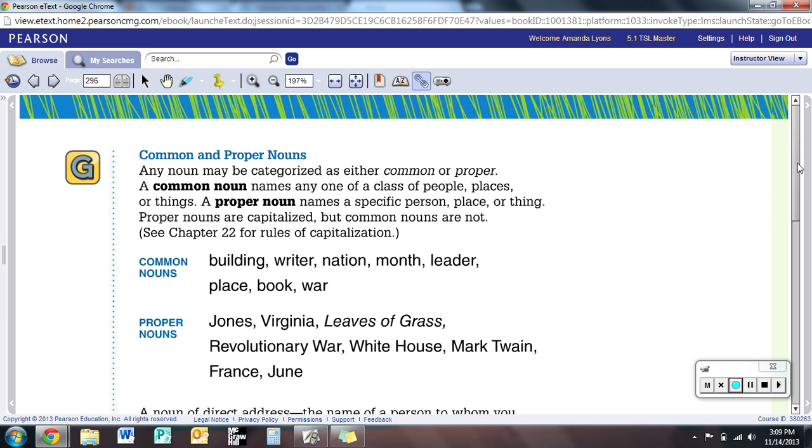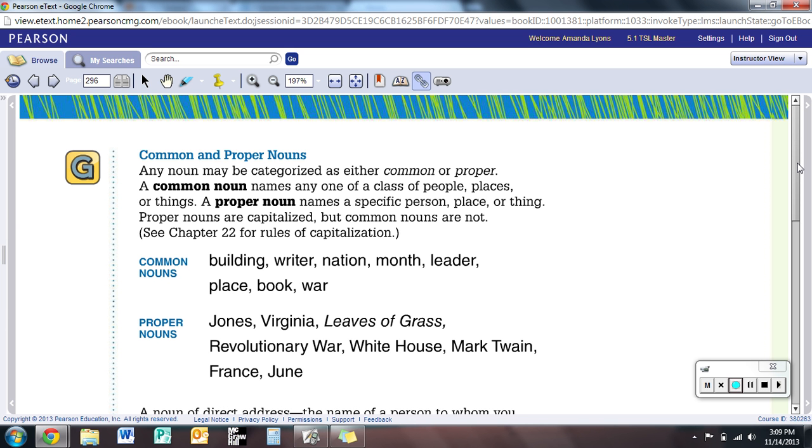You see there's nothing specific about that. We don't know what building. We don't know what month. We don't know what leader or what book they're referring to. But take a look at the proper noun. First off, you see that every single one of them is capitalized, and they name specific things. Jones, Virginia, the book title, Leaves of Grass.